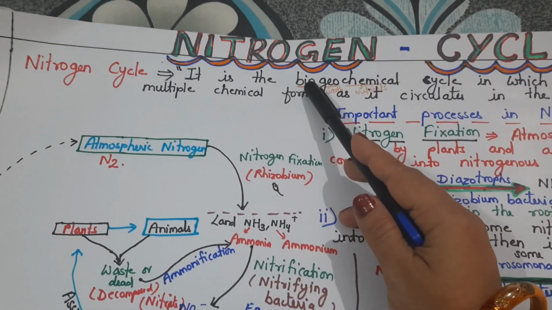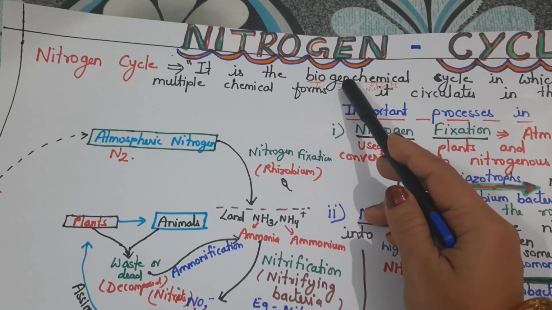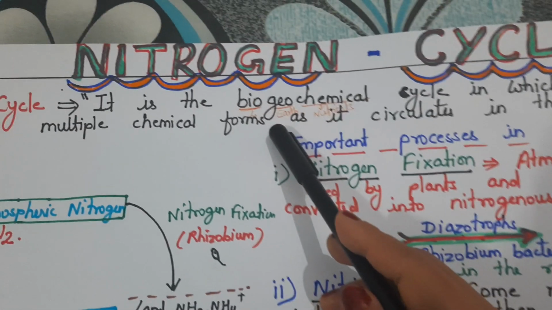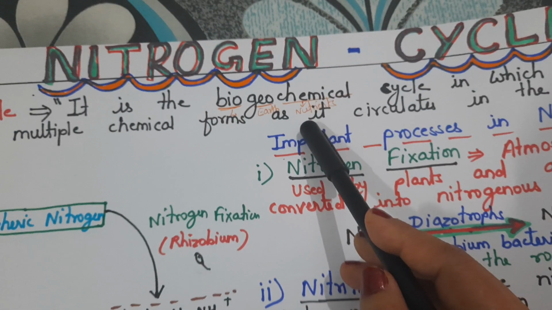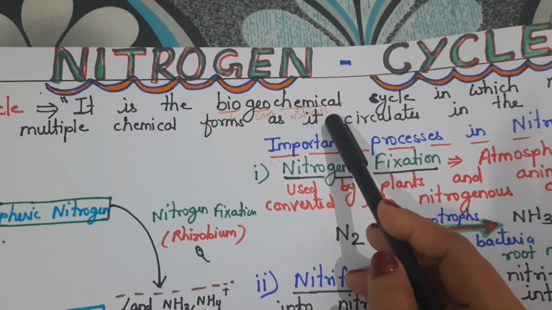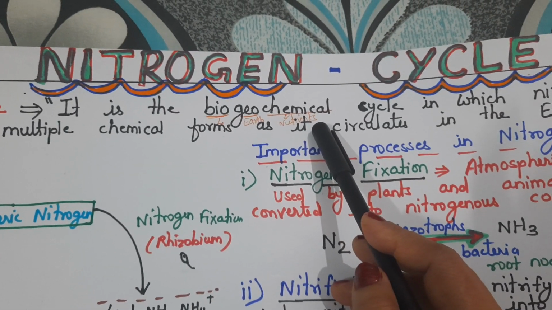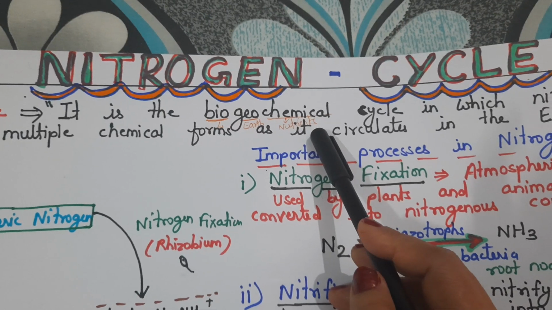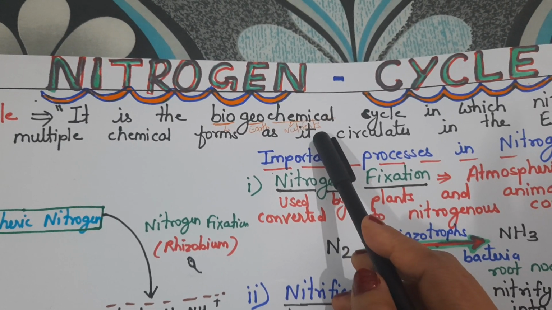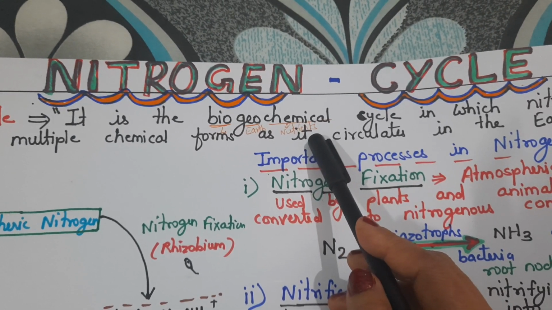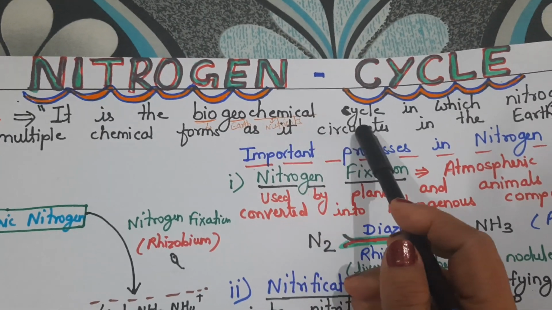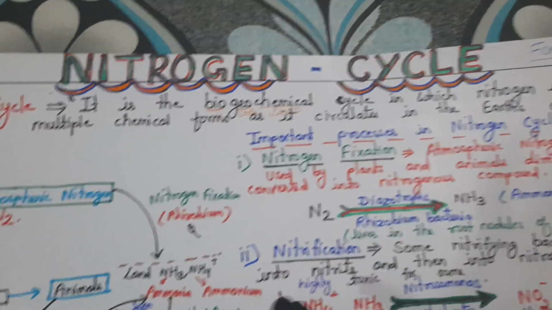Bio is related to living things, geo is related to the earth, and chemical is related to the nutrient. So this is the cyclic movement of nutrients between living and non-living components, which is called a biogeochemical cycle.